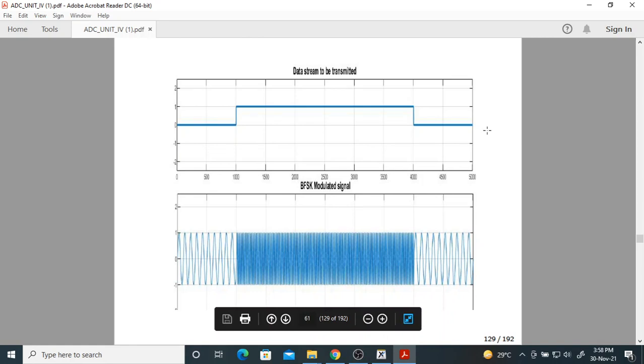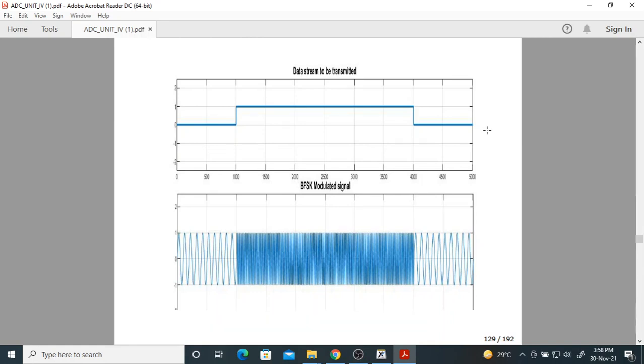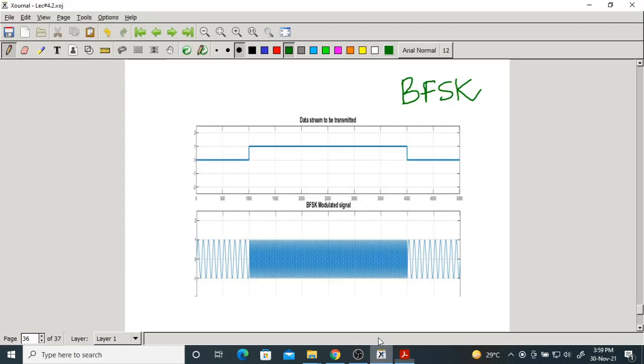Now, we can distinguish ones and zeros with the different frequencies of the waveform. You can see here, suppose this is bit 0, we have one waveform. Here bit 1, everything is 1 here, right?